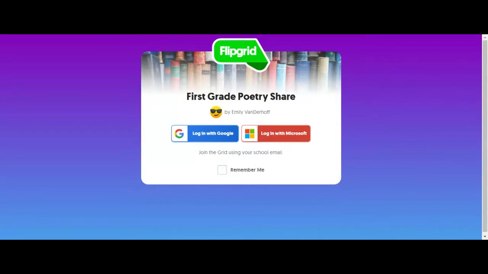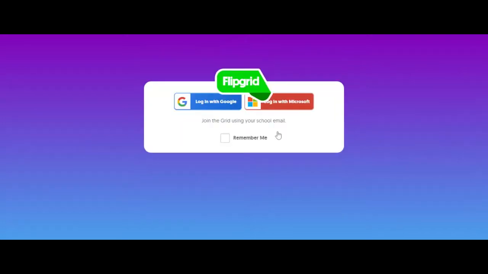It says first grade poetry share, and you're going to click on the one that says log in with Google. When you log in with Google, that means that you have to use your @fcpsschools.net email, and so I logged on as Benny just to do a practice one to show you what the kids' side looks like. Benny, I hope that's okay. So it's going to be your number and then @fcpsschools.net. And your password is going to be your normal password. And then when you do that, it'll say login successful.